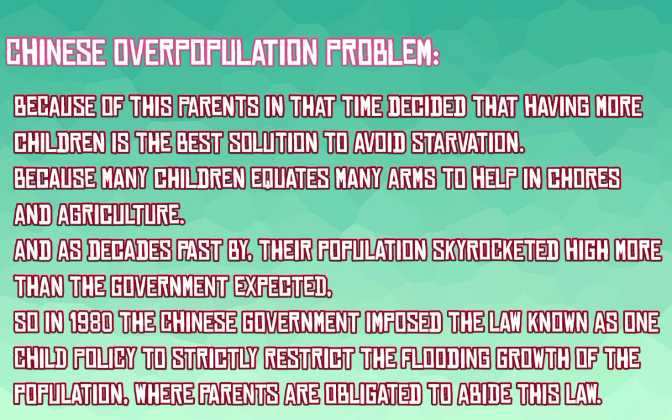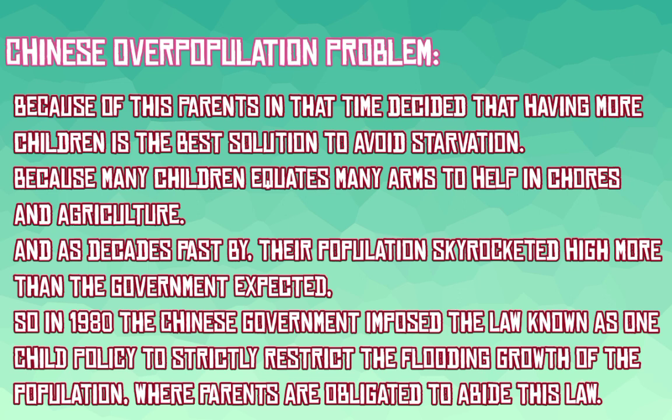Because of this, parents at that time decided that having more children is the best solution to avoid starvation, because many children equate to many arms to help in chores and agriculture. And as decades passed by, their population skyrocketed higher than the government expected.